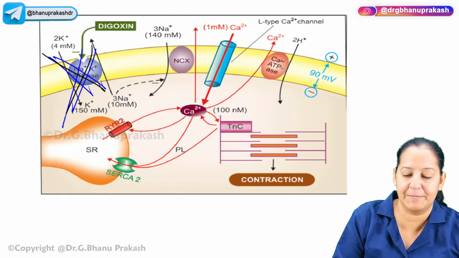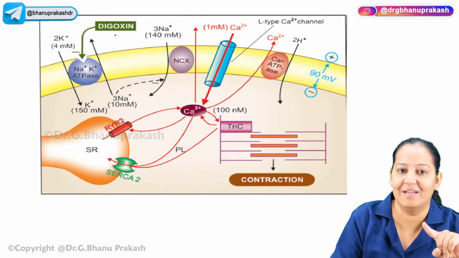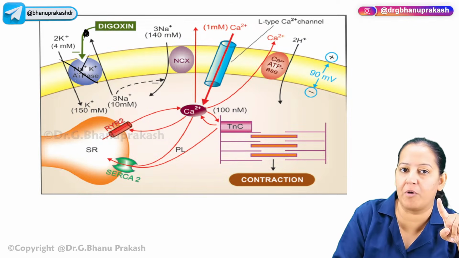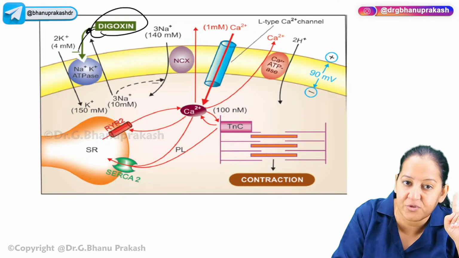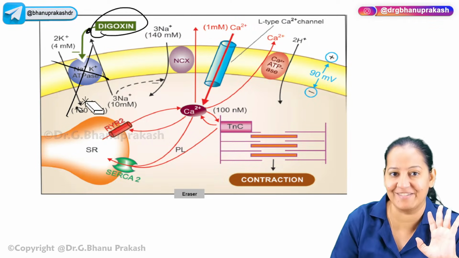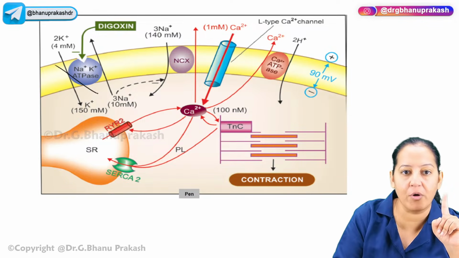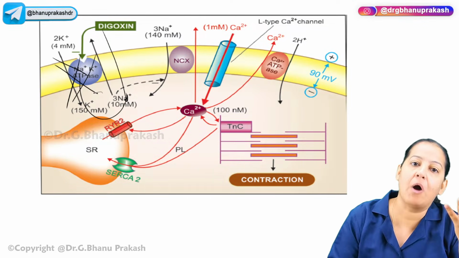You must ask how it enters. It blocks the transporter after coming inside. It is present outside the cell, it cannot block it from there. First, digitalis has to come inside, and from inside it can block it. You are getting my point. Digitalis cannot block this transporter from outside. It has to come inside the cell and then block it. So how does it come inside the cell?